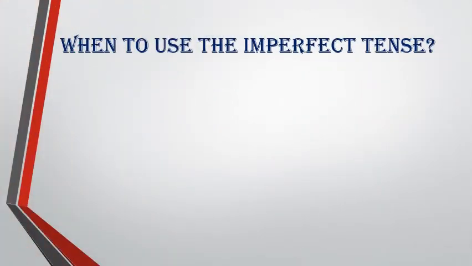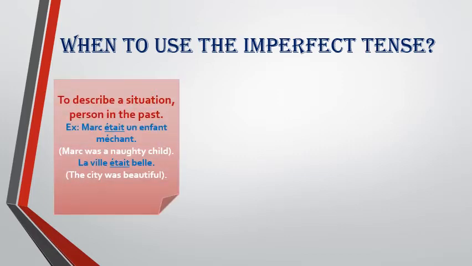Now, when to use the imperfect tense? So, the first case where this tense is used is to give a description. So this can be used to describe a situation or a person in the past. Let's see the example. Marc était un enfant méchant means Mark was a naughty child. So here we are describing the person, that as a child Mark was naughty.